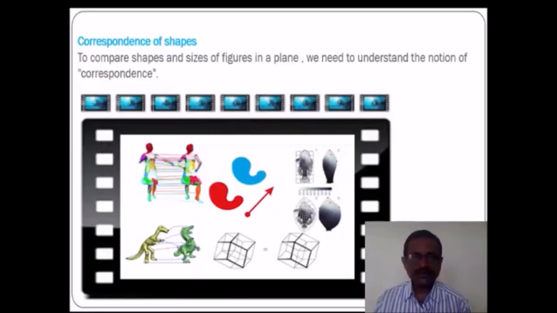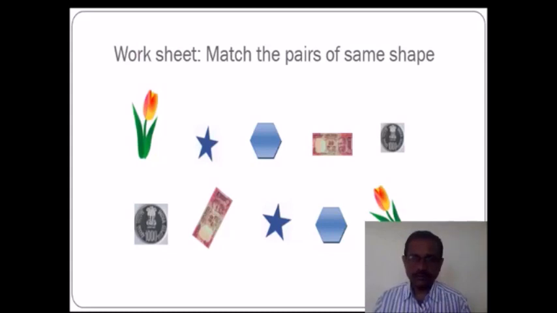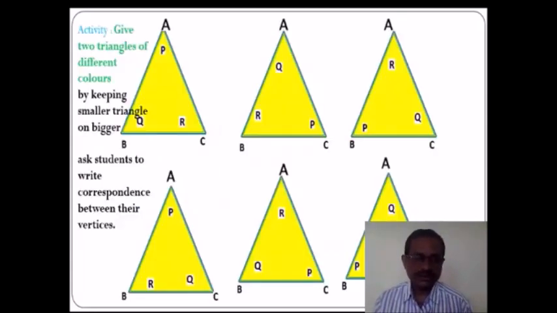After that, a worksheet is given to the students and they are told to match the pair having same shape and same size. It is a very easy activity, but by this activity, students get their ideas clear. After this activity, the main aim of this session is to understand the correspondence between the vertices of triangles, and for this, a paper cutting activity is given.